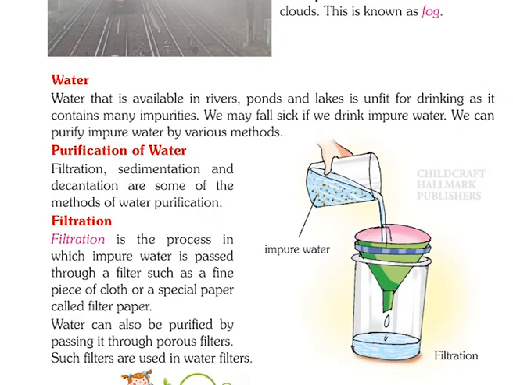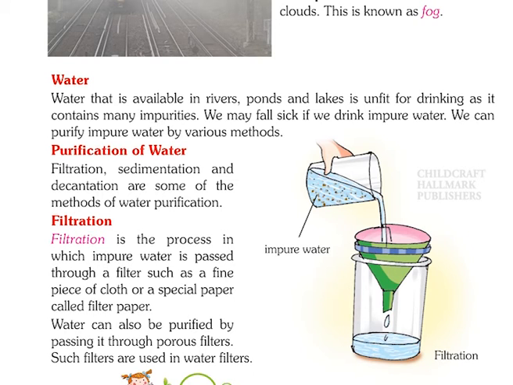Water. Water that is available in rivers, ponds, and lakes is unfit for drinking as it contains many impurities. We may fall sick if we drink impure water. We can purify impure water by various methods. Purification of water. Filtration, sedimentation, and decantation are some of the methods of water purification.